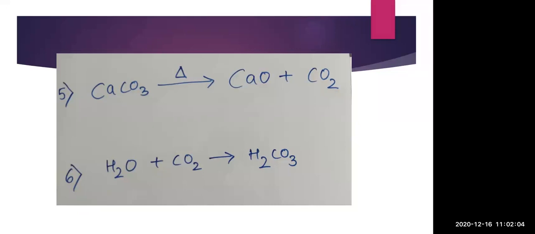It is a decomposition reaction, because here breaking down of CaCO3 is taking place into CaO and CO2. That means it is a decomposition reaction where the reactant is 1 and the products are 2. Then comes H2O plus CO2, which gives H2CO3. Here in this case, two reactants are there and one product is there. That means it is a combination reaction, because by combining the two reactants we are getting only one product, so it is a combination reaction.